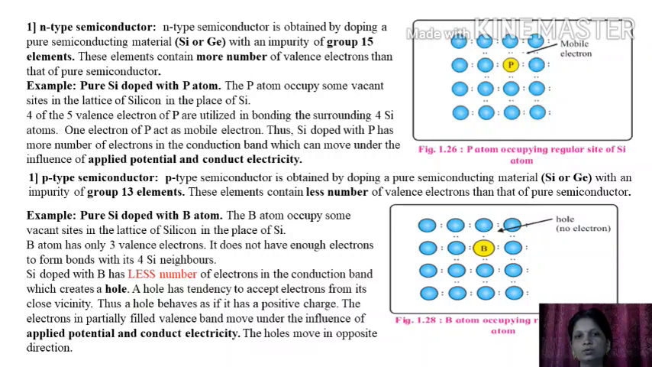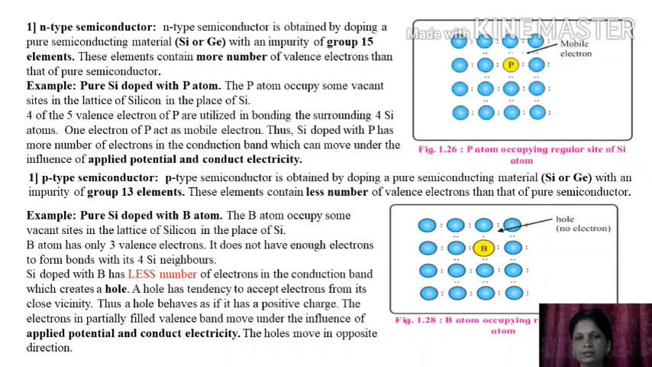Now, let us discuss the second one, the P-type semiconductor. A P-type semiconductor is obtained by doping a pure semiconducting material, silicon or germanium, with an impurity of group 13 element. These elements contain fewer valence electrons. This creates a positive hole, and due to this positive hole, electrical conductivity happens. For example, pure silicon doped with boron atom. The boron atom occupies some vacant sites in the lattice of silicon in the place of silicon.